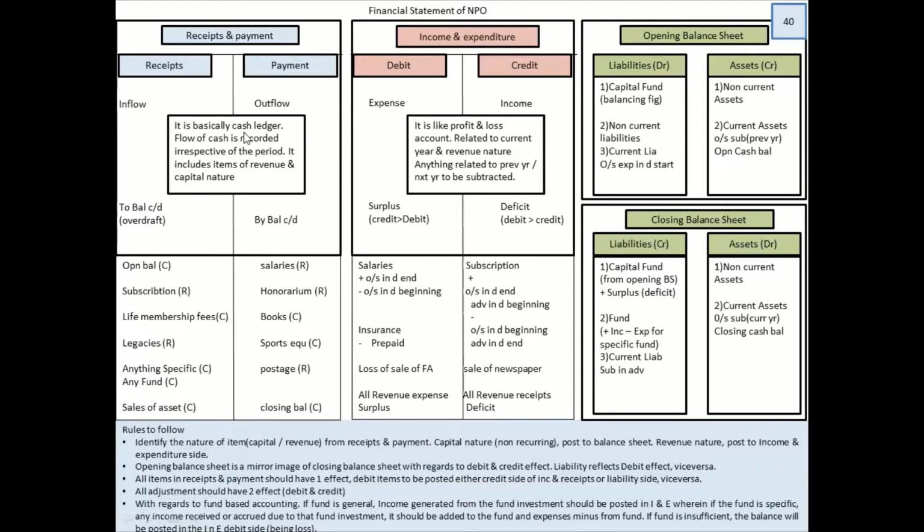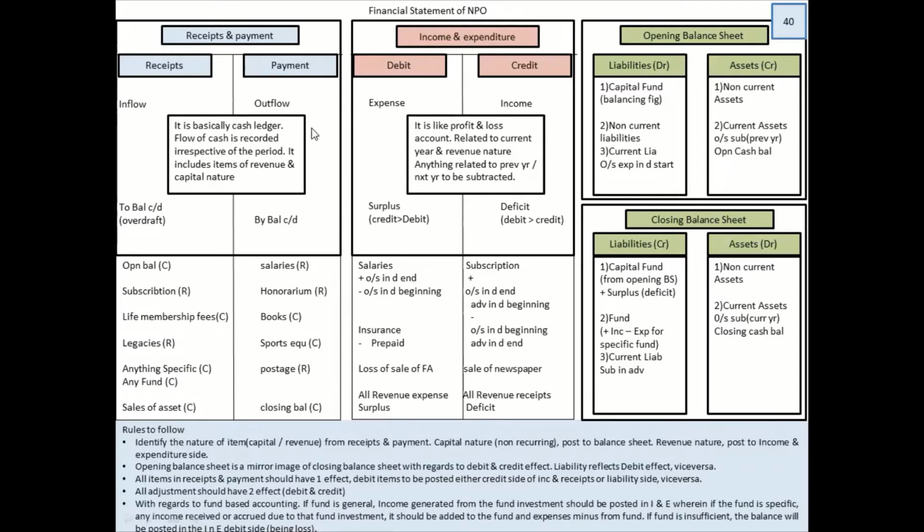And once you analyze this, whatever is pertaining to the income and expenditure should be transferred over there. Now, how do you understand what has to be posted in income and expenditure and what has to be posted in balance sheet? Very simple things. You have to understand what is revenue nature and capital nature. Revenue nature is something which is recurring time and again, like salaries, rent, interest on loan. But capital nature items are something which happens once in a while, once in a blue moon, I can say.